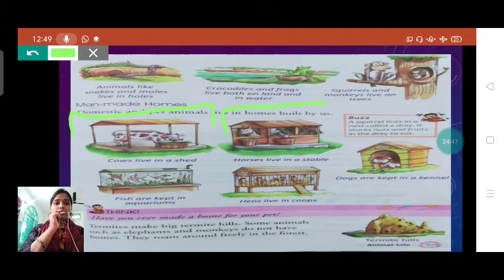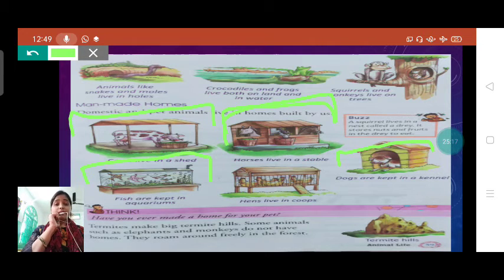Now see the next one. Horse lives in a stable. Yes, horse lives in a stable and we humans prepare that stable. So this is a man-made home. See, dogs are kept in a kennel. Yes, students, there is also a home for dogs that is prepared by humans, a man-made home, that is called a kennel.